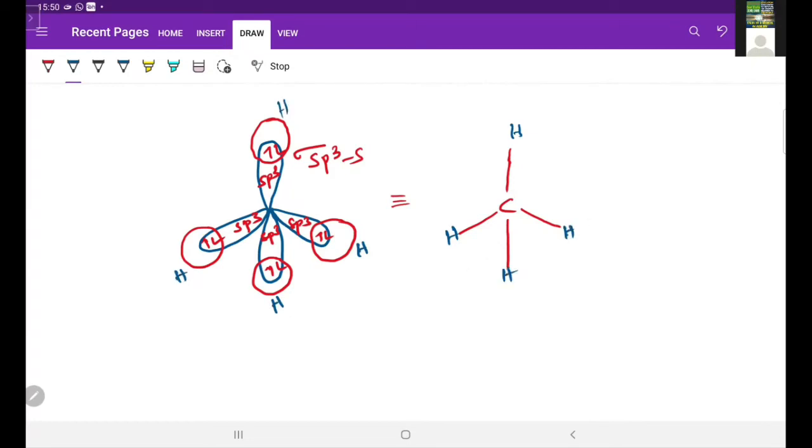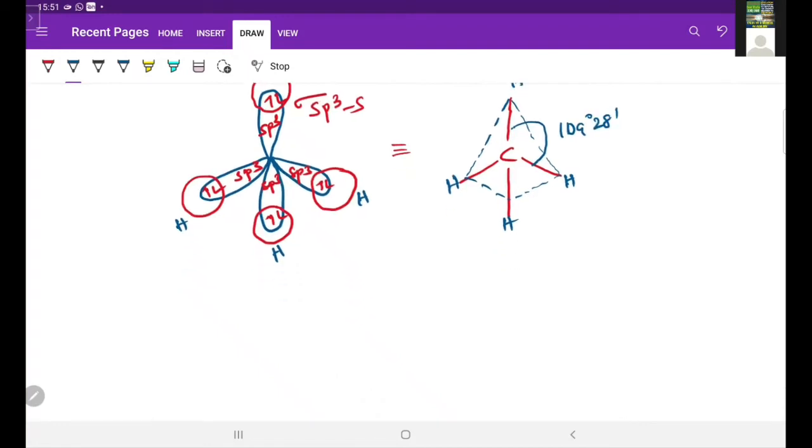And it has tetrahedral geometry. And here the bond angle is 109 degrees 28 minutes.